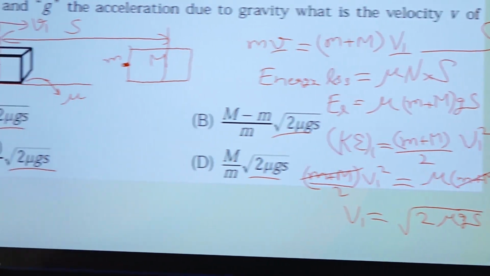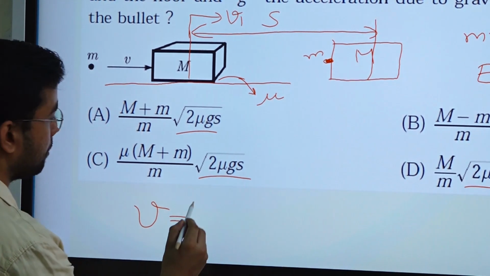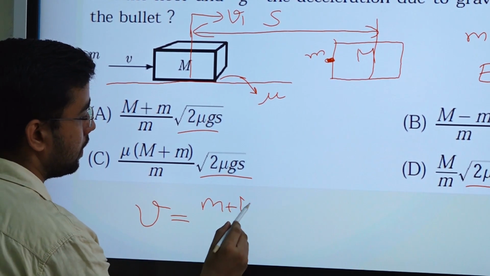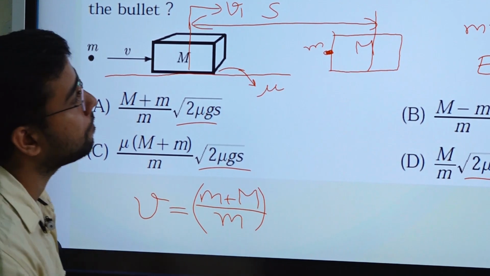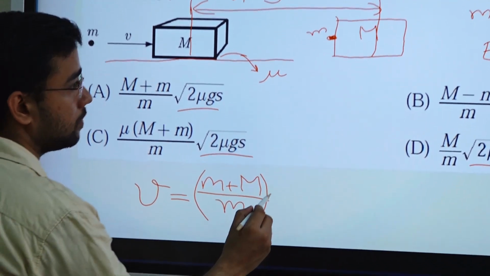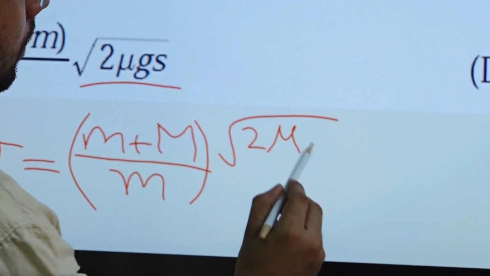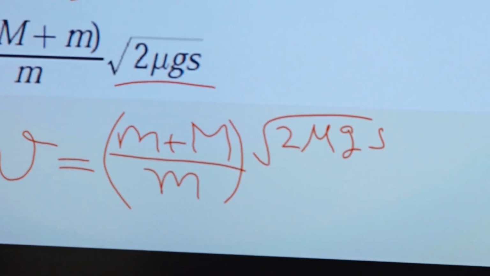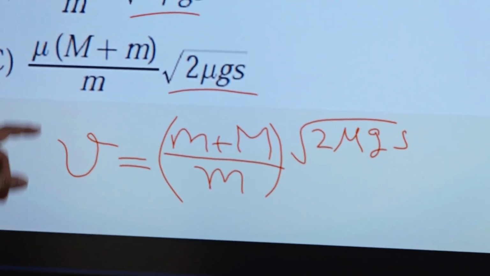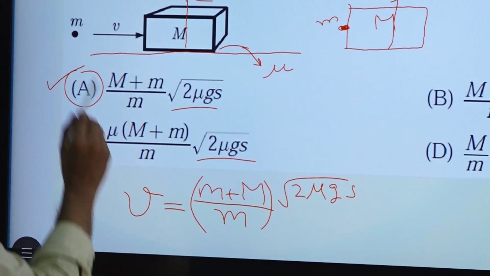So the answer will be, let me solve it here, v is equal to (small m plus capital M) divided by small m, into v1, which is root 2 mu g s. So that will be your answer. It is (m plus M) by m into root 2 mu g s. So A will be the answer.